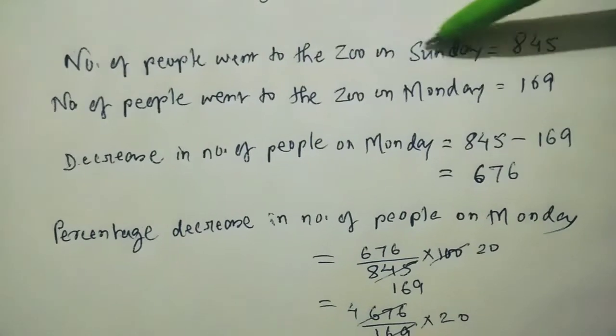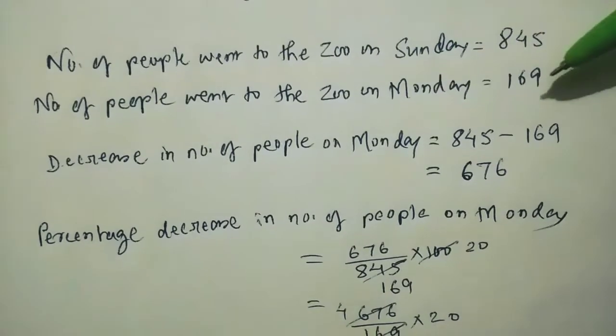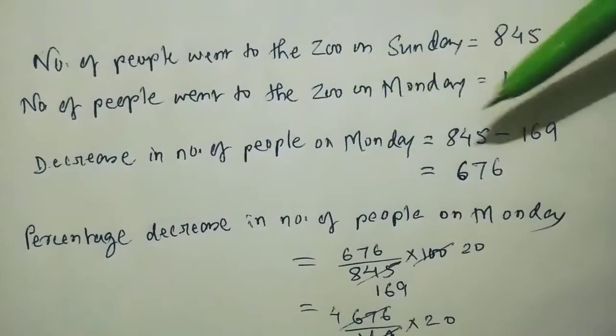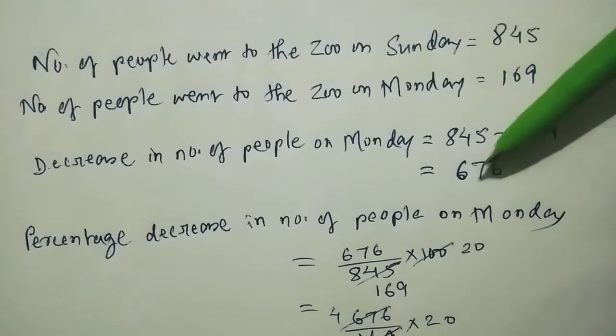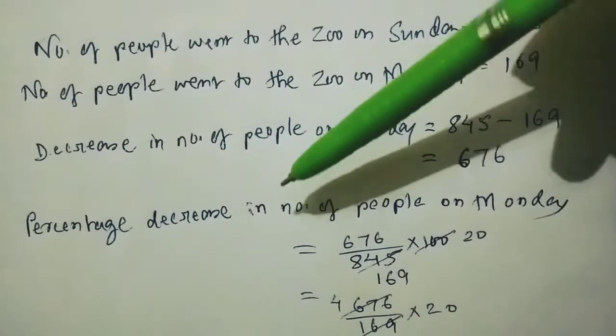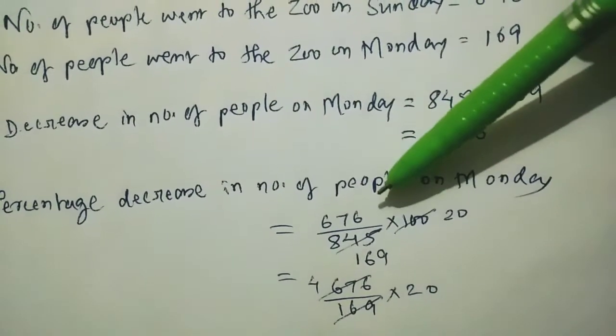Number of people who went to the zoo on Sunday is 845. Number of people who went to the zoo on Monday is 169. So how much is the decrease? Decrease in number of people on Monday is 845 minus 169, that is 676. So now you have to find the percentage decrease.